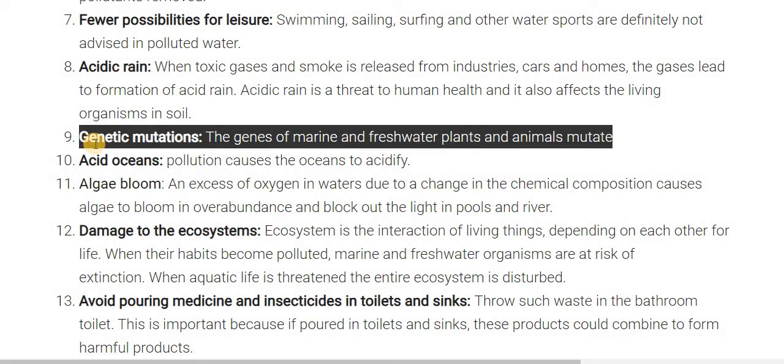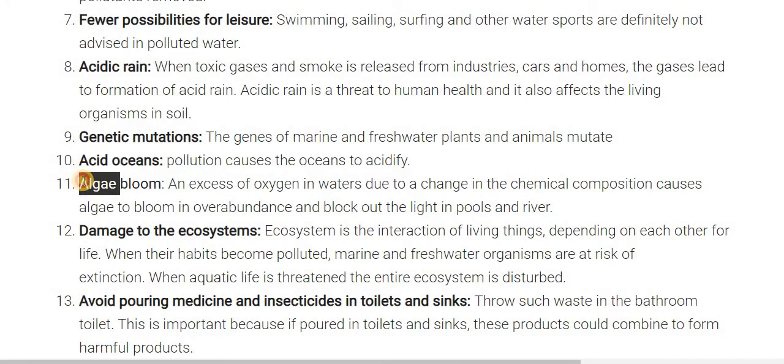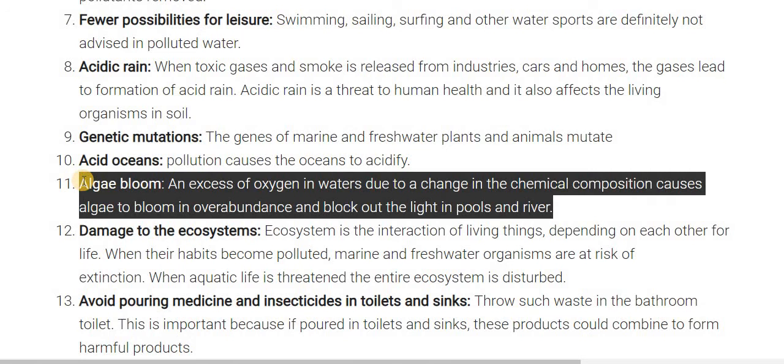The next one is genetic mutation: the genes of marine and freshwater plants and animals mutate. The next effect is acid ocean, meaning pollution causes the ocean to become acidic. The pH of the water becomes less than neutral, so it becomes acidic.